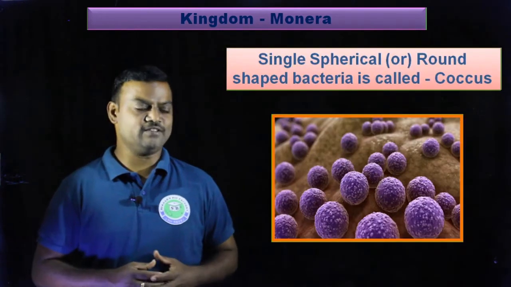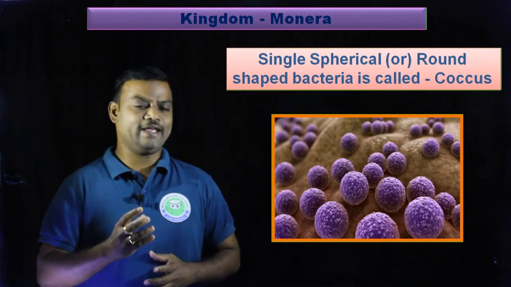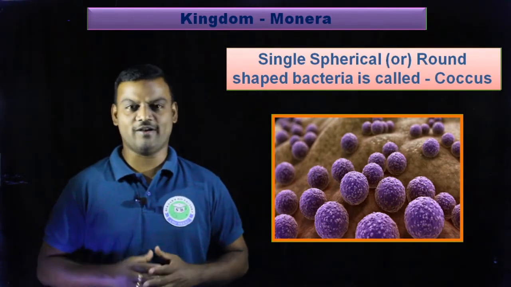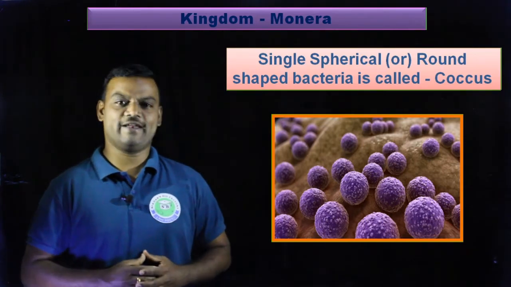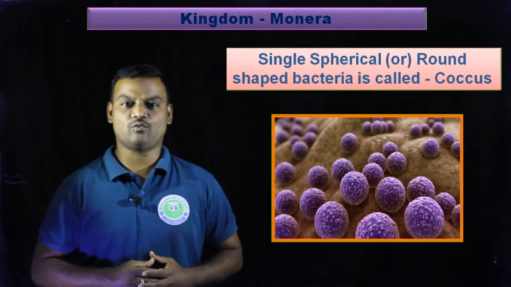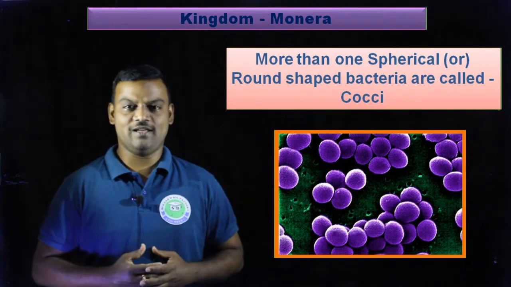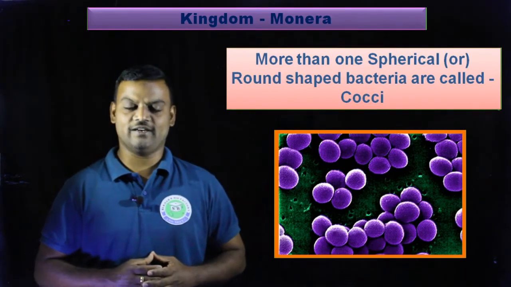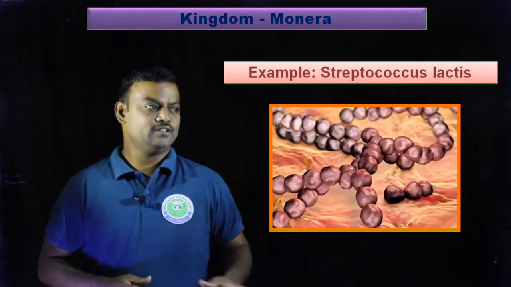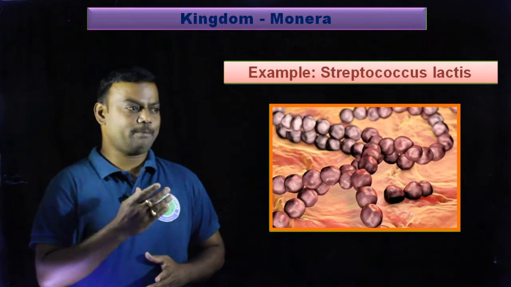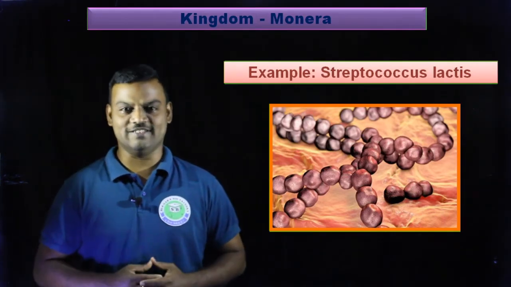In this, the first type is coccus. So coccus means the round or spherical shaped bacteria. If only one single spherical or round shaped bacterium is present, that singular form is called coccus. If more than one spherical or round shaped bacteria are present, that plural form is called cocci. Example for this, the Streptococcus lactis, it is a bacteria. It is an example for coccus.